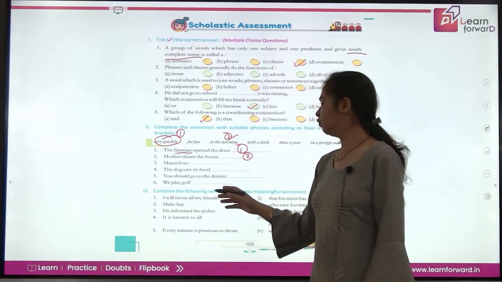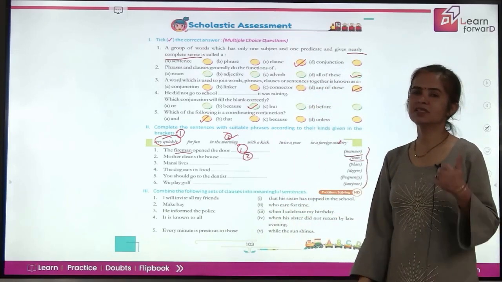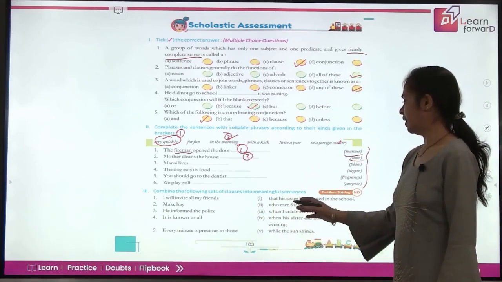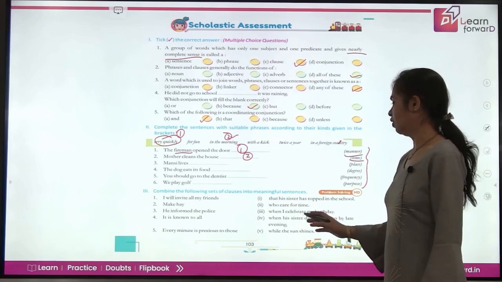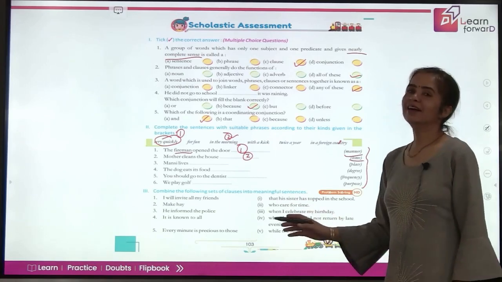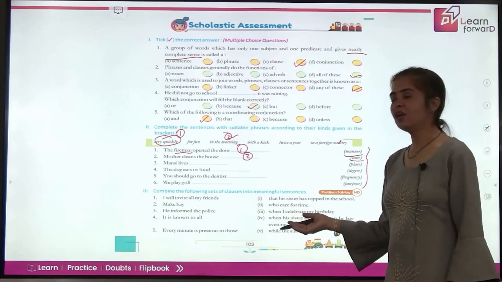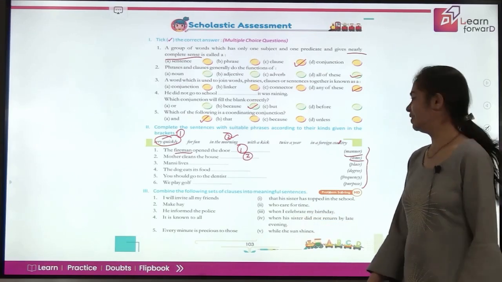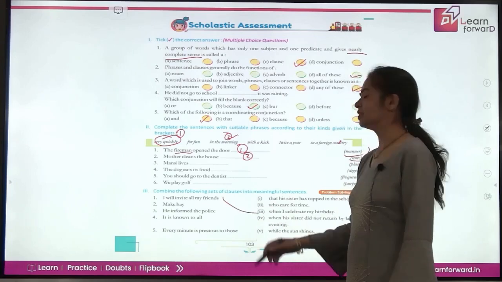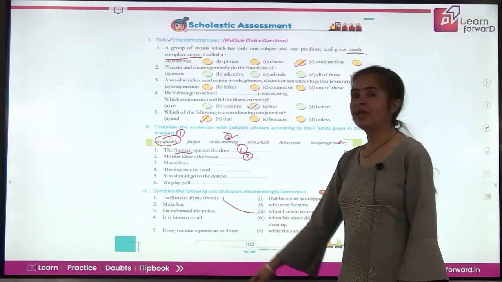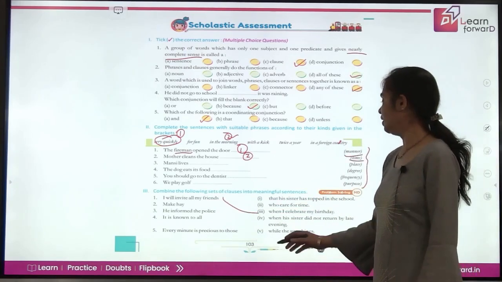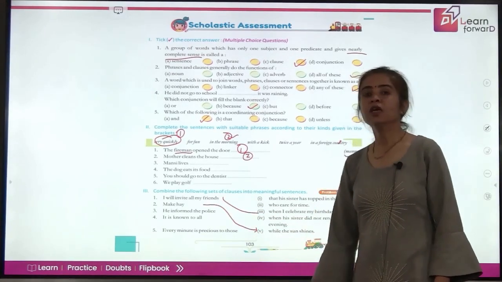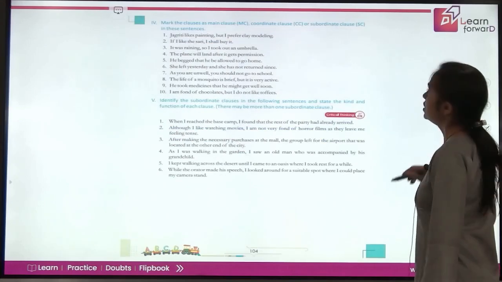Coming to next, combine the following sets of clauses into meaningful sentences. I'm sure you'll be able to do. Too easy. I'll invite all my friends when I celebrate my birthday. Of course, yes, but let's read all of them. When his sister did not return by late evening, while the sun shines. Yes, you already got the correct answer. This is perfect. Coming to next, make hay. Make hay while the sun shines is a common saying, right? So similarly, you can match the other parts of these 2 columns also.